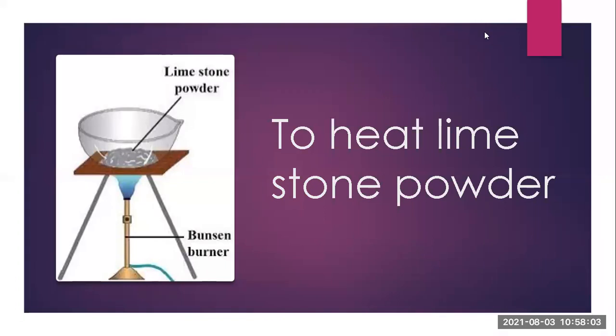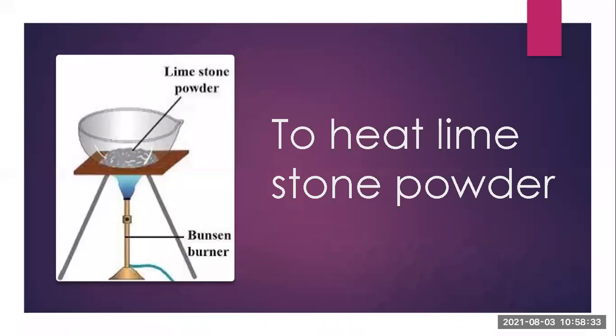So students, for one of the experiments, take a thermometer, an evaporating dish, a tripod stand, a funnel, a Bunsen burner, etc. Now take some limestone powder. Take a spoonful of limestone powder in an evaporating dish, and heat it strongly on a blue flame.